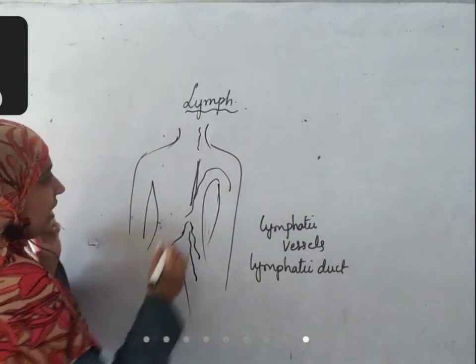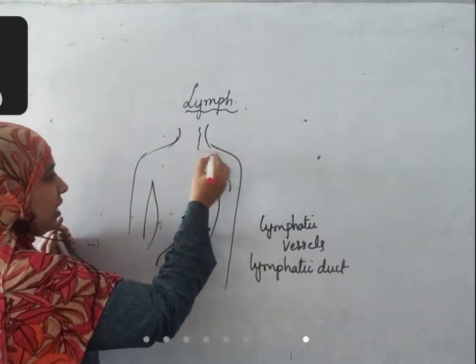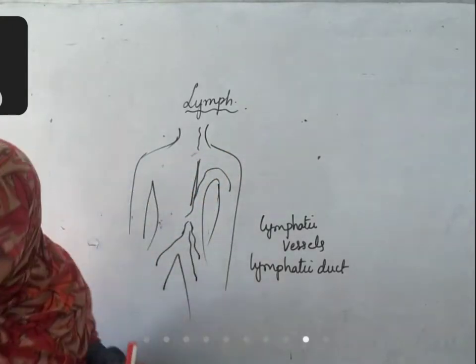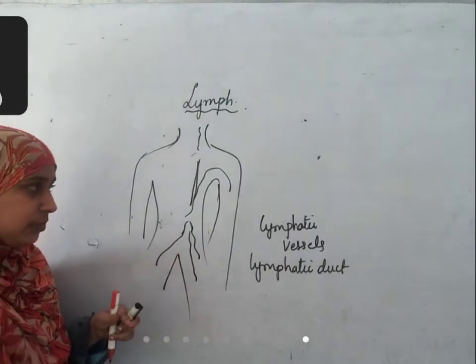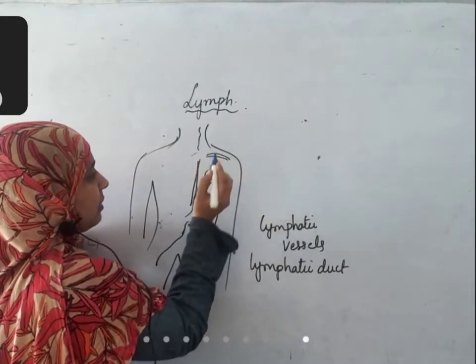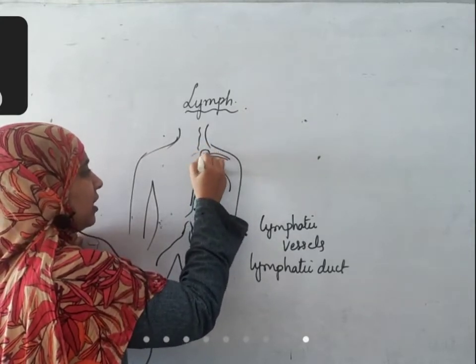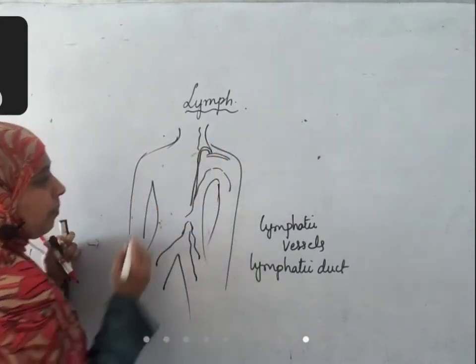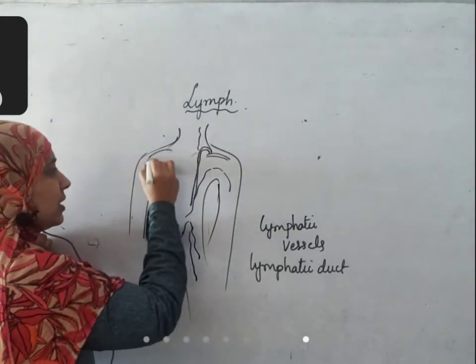Okay? And it will drain into one vein. Here there is a vein that is coming. It is called the subclavian vein. And this lymphatic duct will drain into that subclavian. Here also there is one subclavian vein.